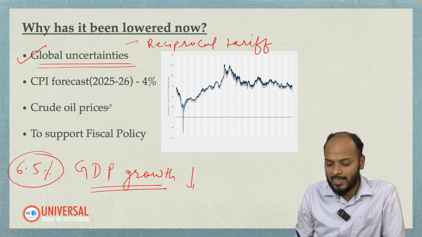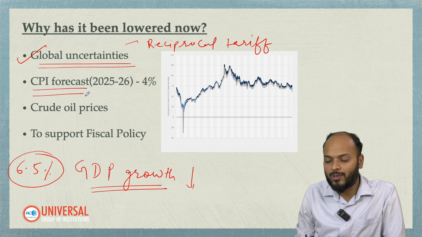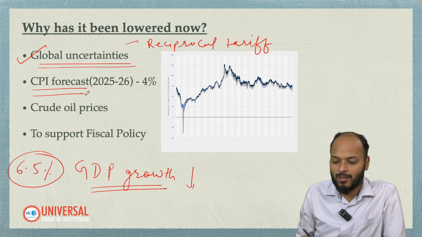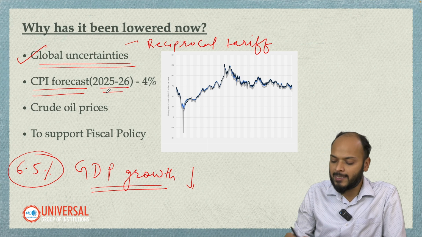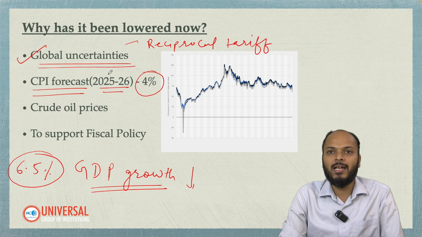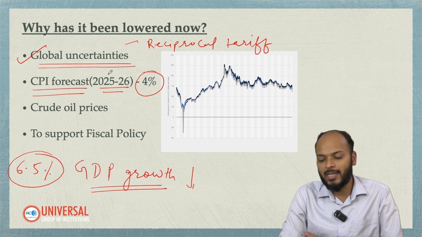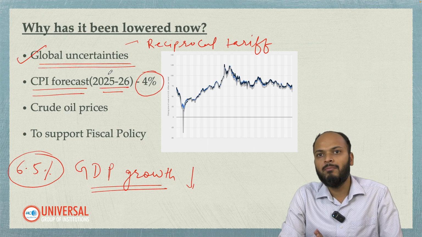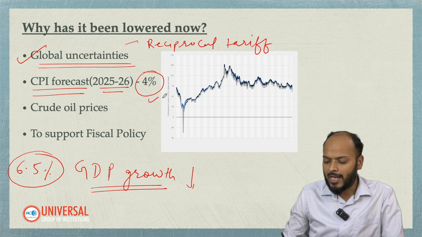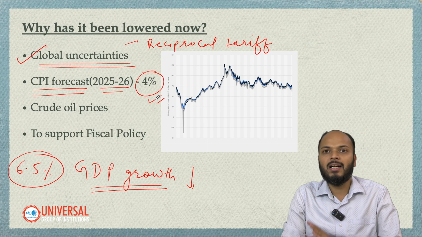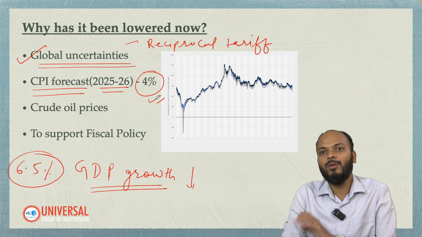Second, we have already seen that the CPI forecast for the coming fiscal year, the fiscal year which is going on, 2025-2026, is only 4%, which is in the comfortable range of RBI. RBI has to keep inflation between 2 to 6%. Right now, this estimate of 4% is in that range only, and hence RBI had the bandwidth to lower the repo rate.